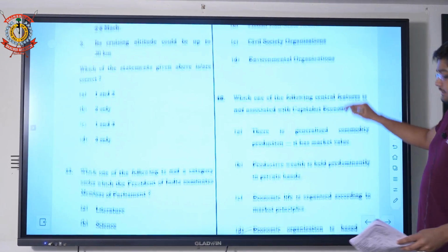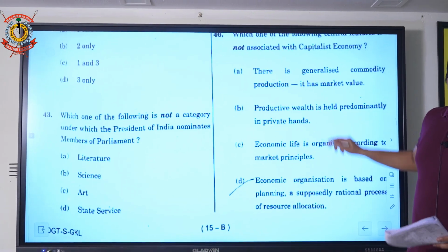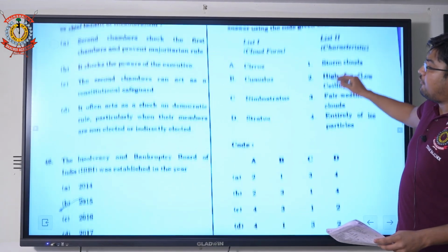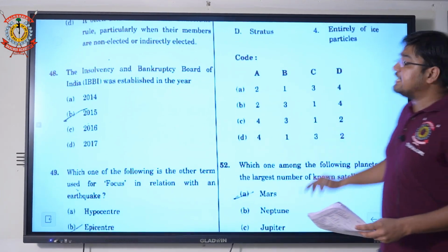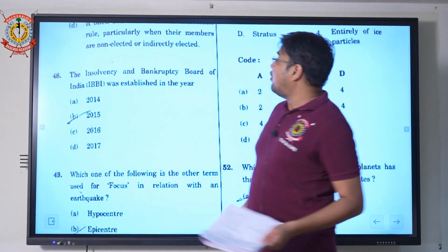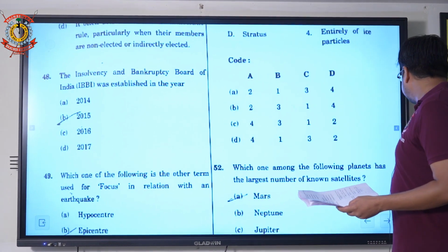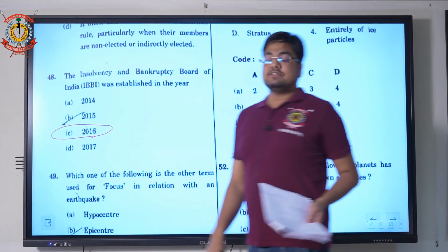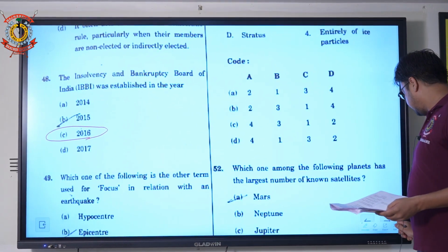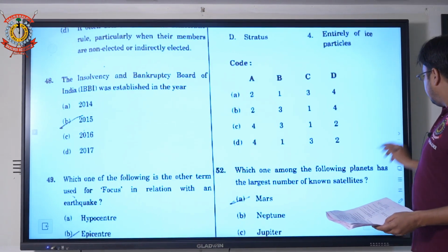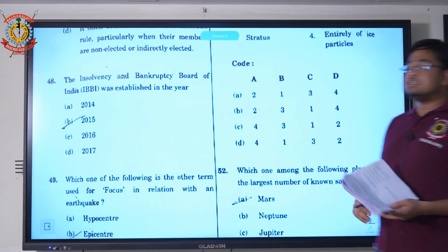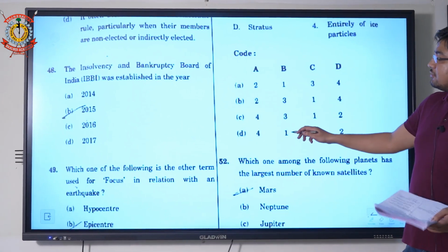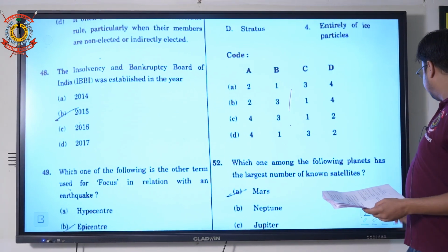Another current affairs question, question 48. They asked about when the Insolvency and Bankruptcy Board was established. It was established in the year 2016. So option C is correct. Look, in this paper, the CDS examination, the current affairs questions were quite direct. So you can expect these direct questions in the examination.